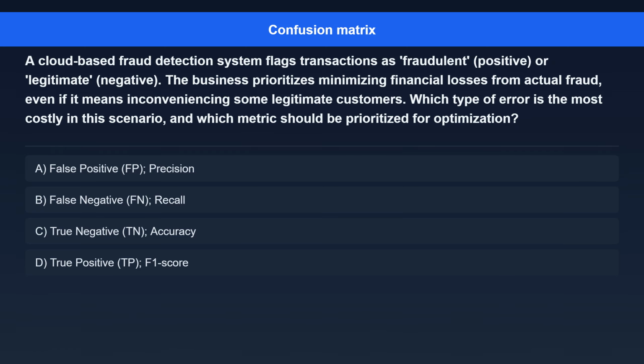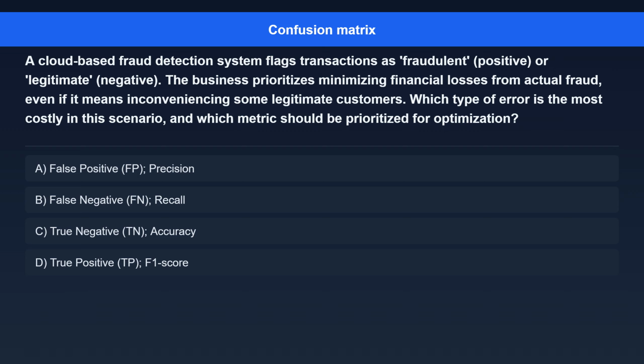Question 5. A cloud-based fraud detection system flags transactions as fraudulent, positive, or legitimate, negative. The business prioritizes minimizing financial losses from actual fraud, even if it means inconveniencing some legitimate customers. Which type of error is the most costly in this scenario, and which metric should be prioritized for optimization?